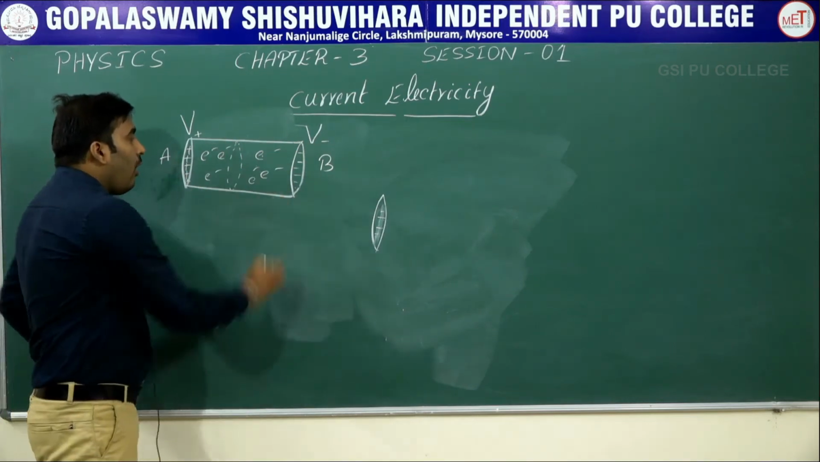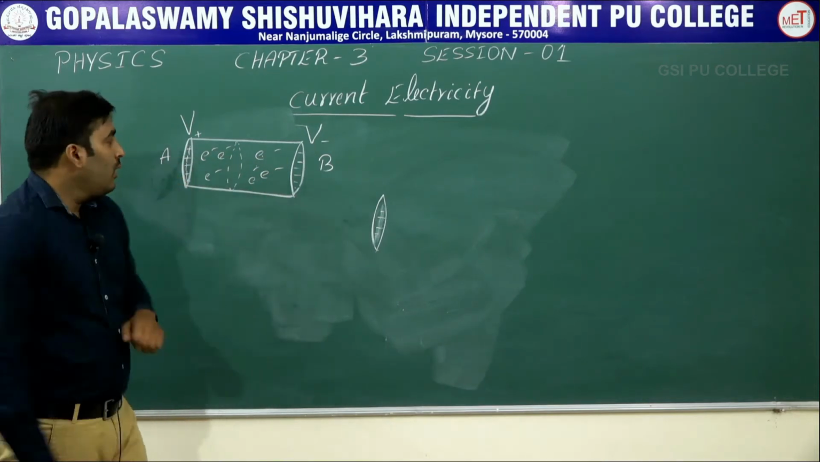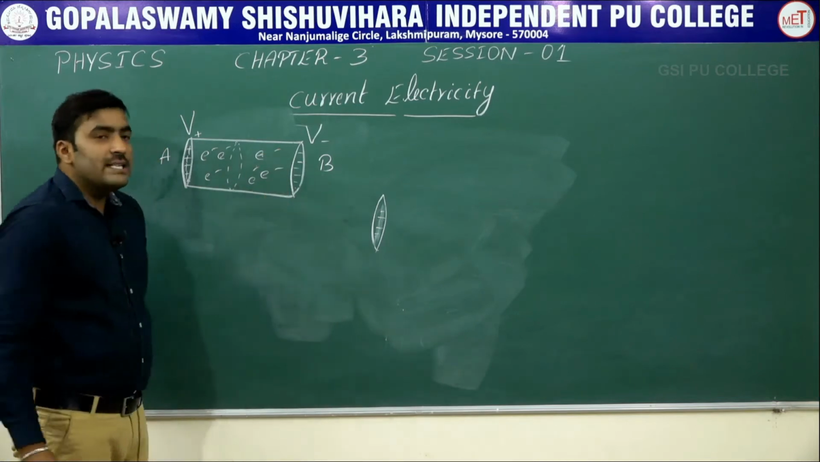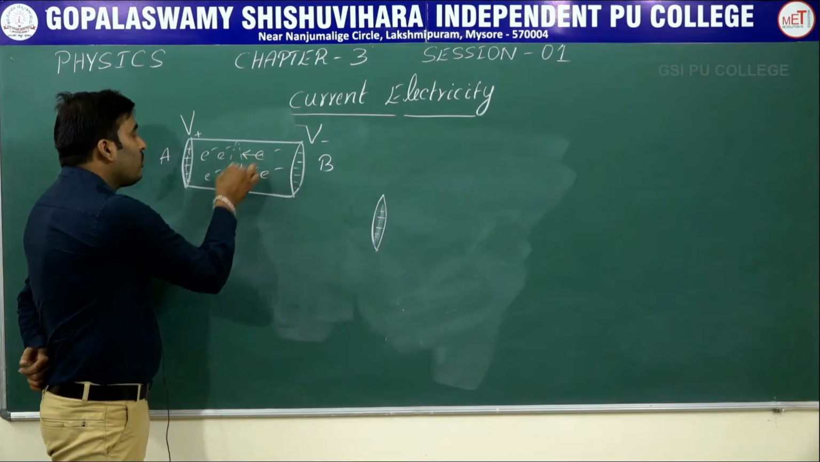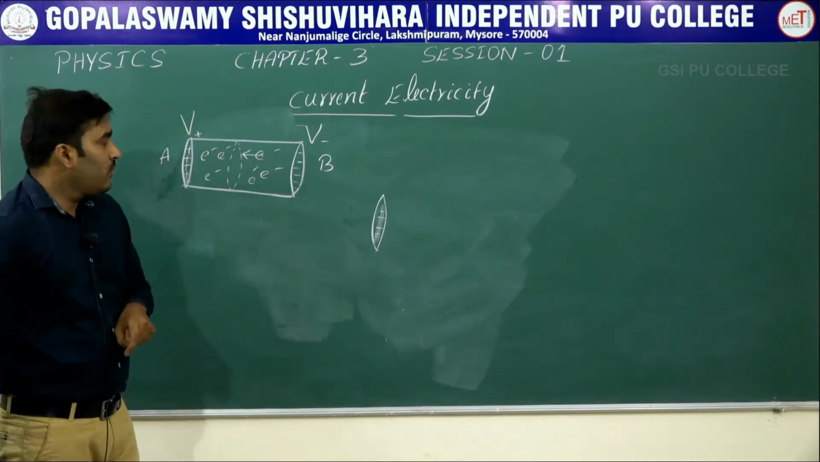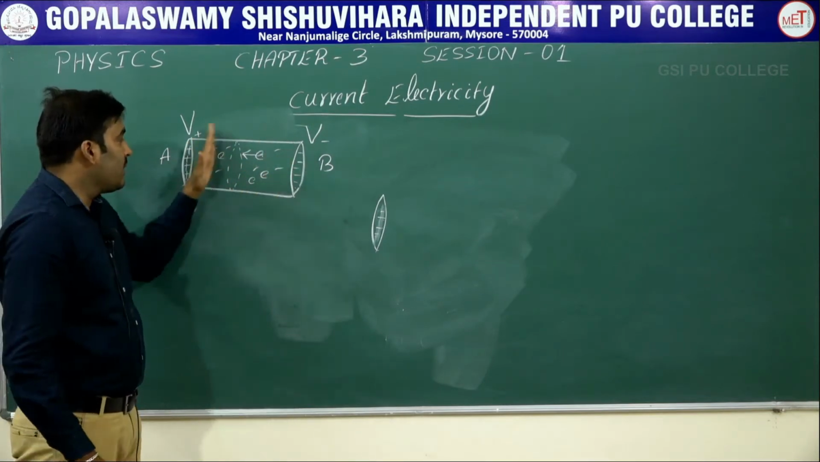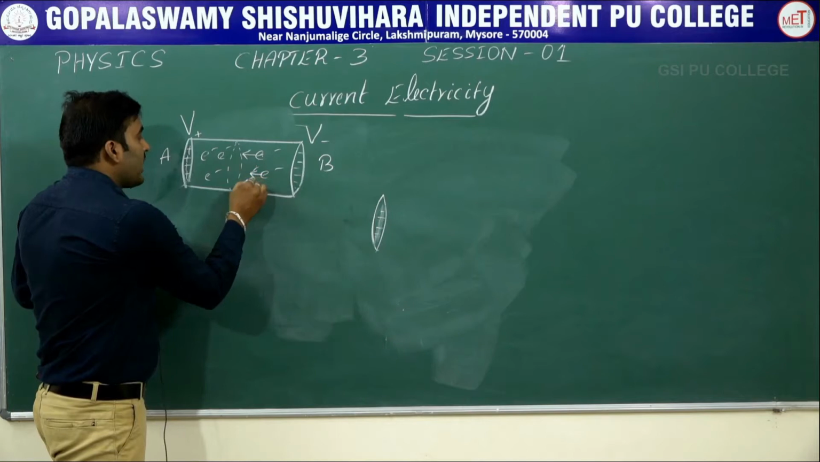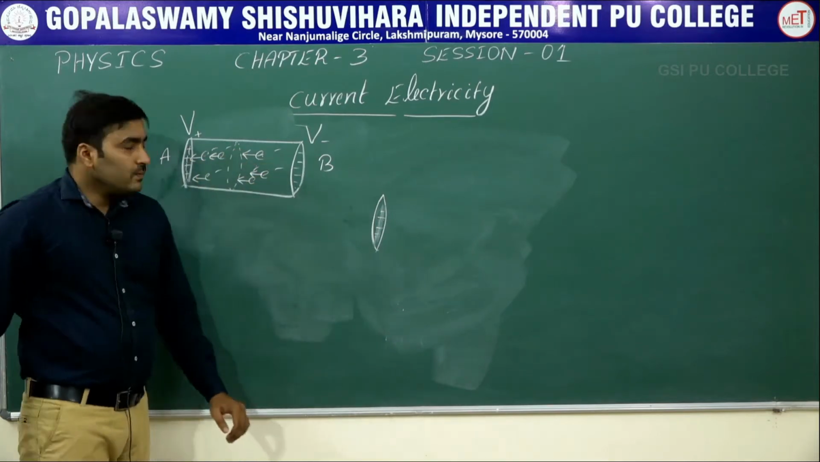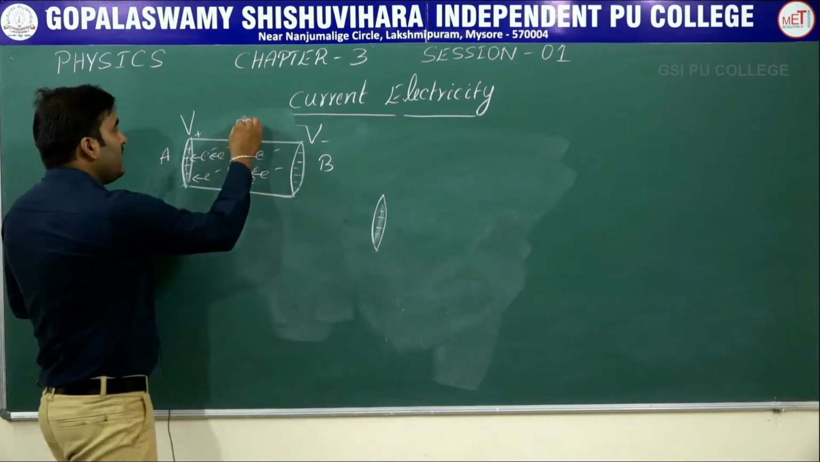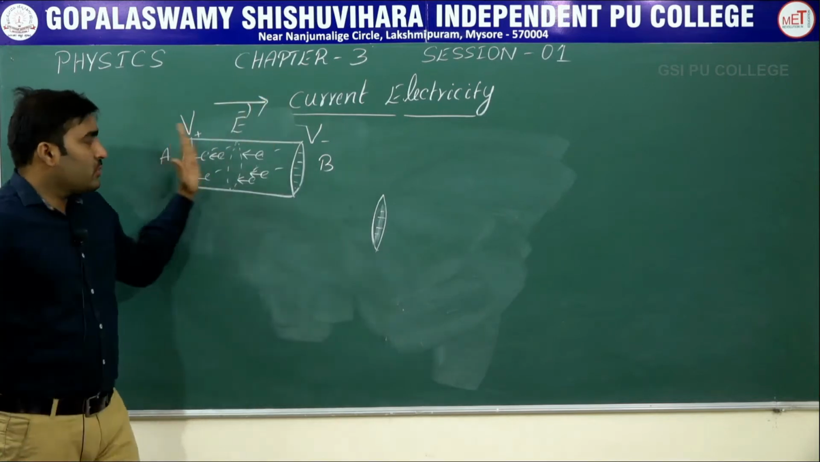Now we know that the free electrons are free to move on the surface of a conductor. This electron is negatively charged, so it should be attracted towards the positive potential. So all the free electrons which are present in the metal will now be attracted towards the positive potential. So here also we can find an electric field E which is directed in this way, from the positive to the negative end.